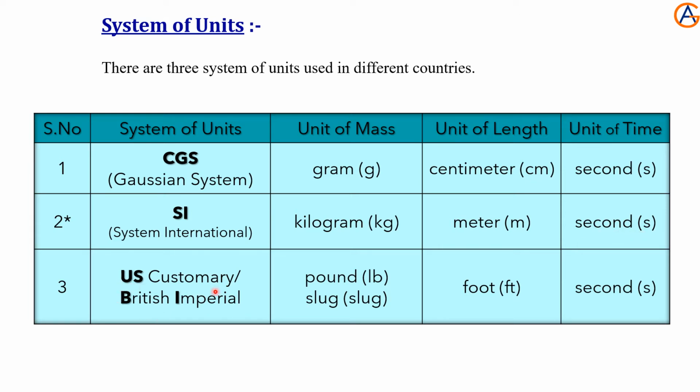In the US customary system or the British imperial system, pounds are used to measure the mass, the length is measured in foot, and the time in seconds. Whereas the slug is used as a gravitational unit of mass in the US customary system.